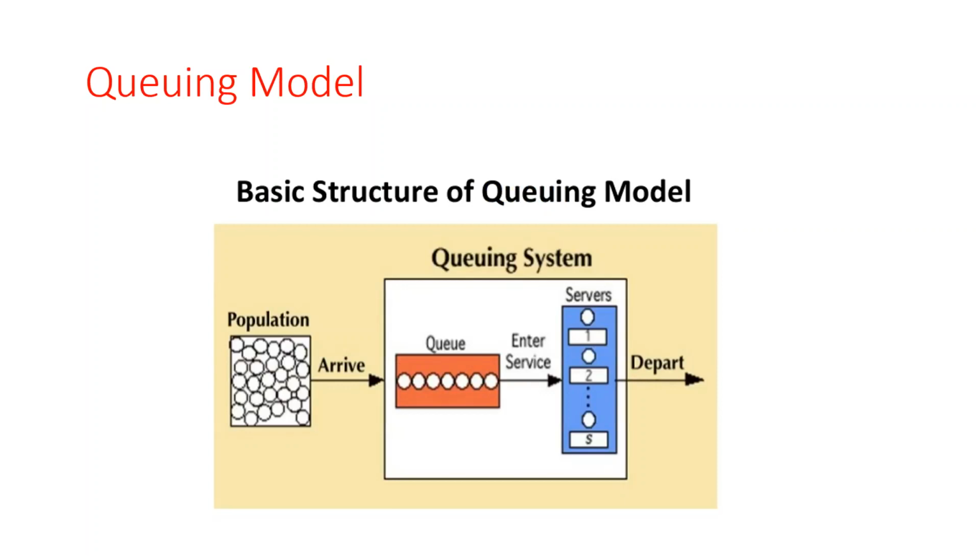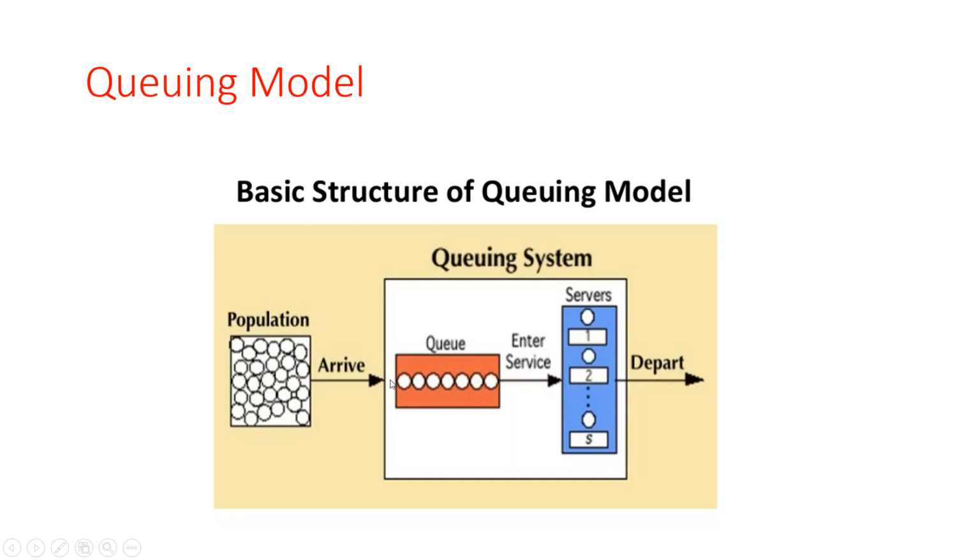So this is the basic structure of a queuing model. We have a population, and different numbers of customers are present here. Each time only one customer arrives in the queue. The queue is in first in, first out manner. So if the first customer arrives in this queue, then second, then third, fourth, fifth, sixth and so on.